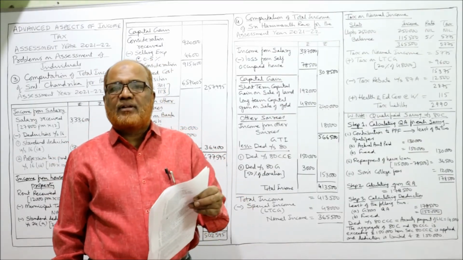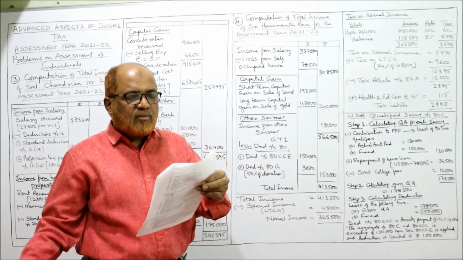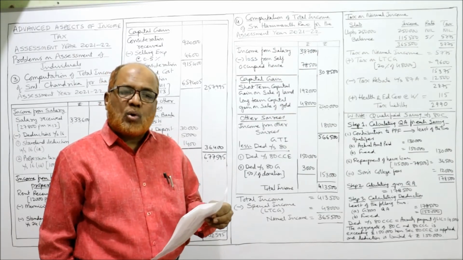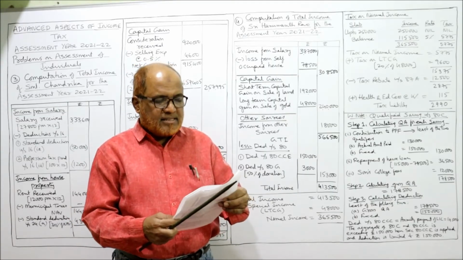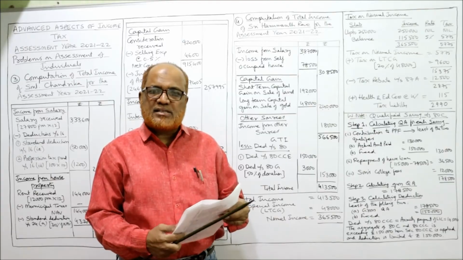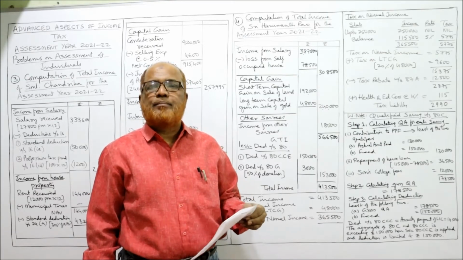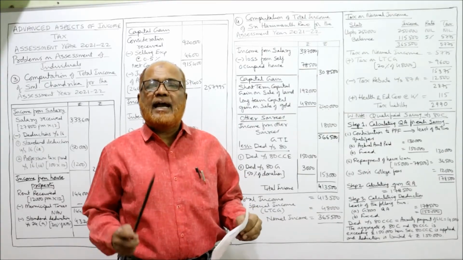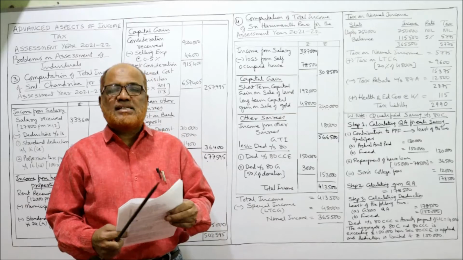Contribution to PF, this will qualify as saving under section 80C. Repayment of house loan will also qualify for deduction under section 80C. Then son's college fees are also allowed as deduction under section 80C. Then annuity payment to LIC pension scheme, that is 80CCC. Deduction will be allowed under section 80CCC.